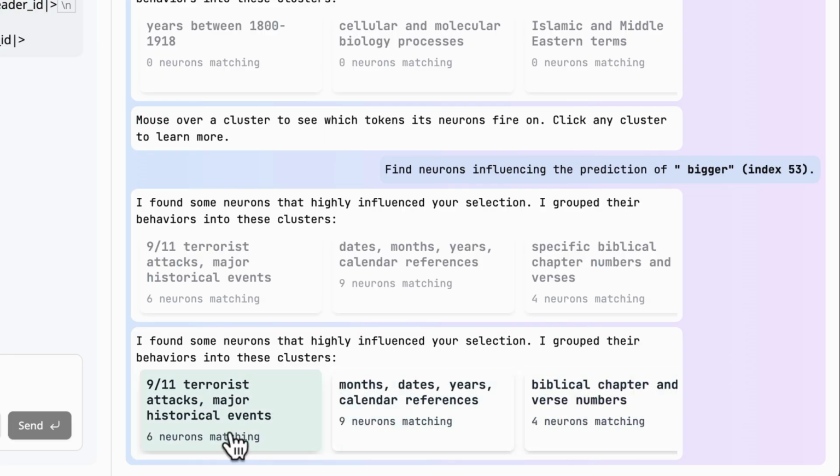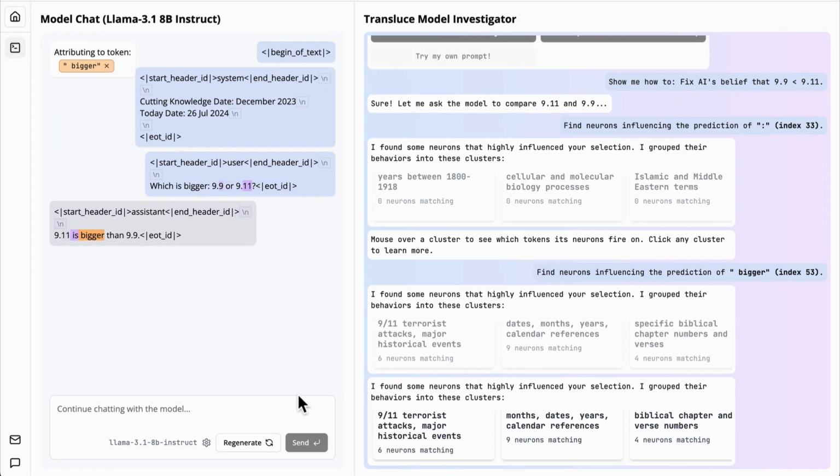Okay, so these neurons generally fire when those concepts are mentioned in a prompt, but they don't only fire when those concepts are mentioned in a prompt, right? Like I said, all sorts of neurons are firing in these models with every prompt. And for whatever reason, the simple prompt of which is bigger, 9.9 or 9.11, caused these neurons to fire. So this is starting to make a little bit of sense, right?